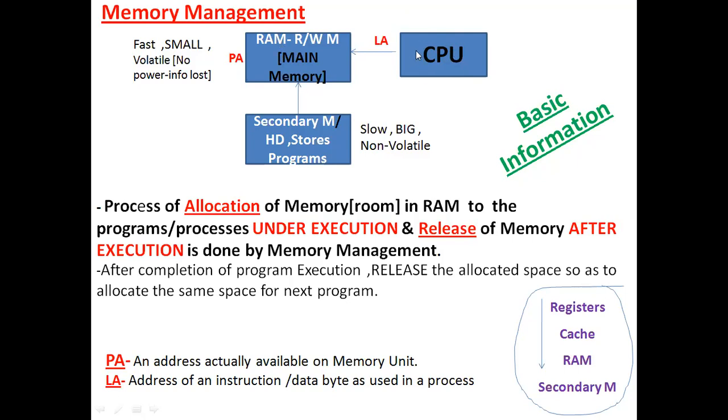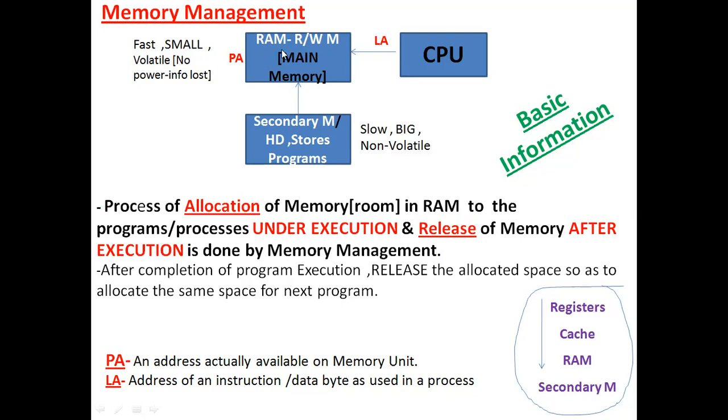Okay, so the CPU is not aware of the existence of the secondary memory. The CPU is only aware of the main memory, RAM. Whatever program you write, for example a C program, will initially be stored in the hard disk, and to execute that program it needs to be brought from the secondary storage device to the primary memory, and then the CPU can access the contents stored in the RAM.